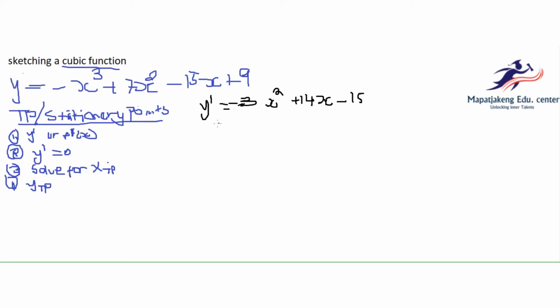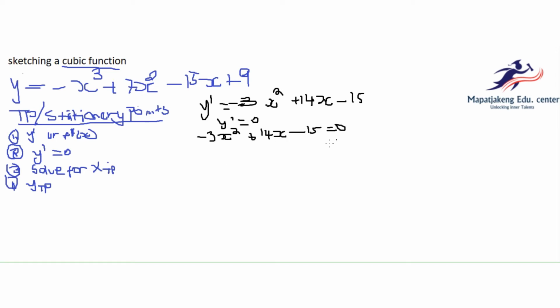And then we take this and let it equal 0, which is the second step. We let it equal 0, so we have minus 9x squared plus 14x minus 15 is equal to 0.